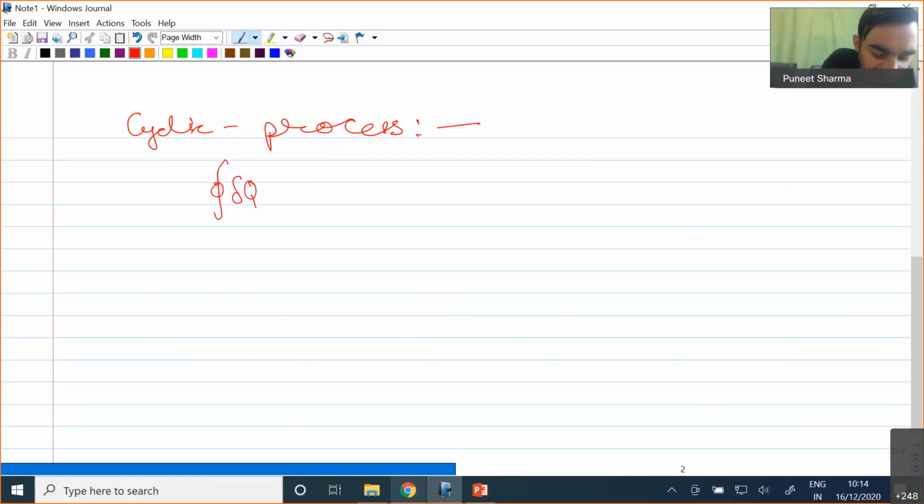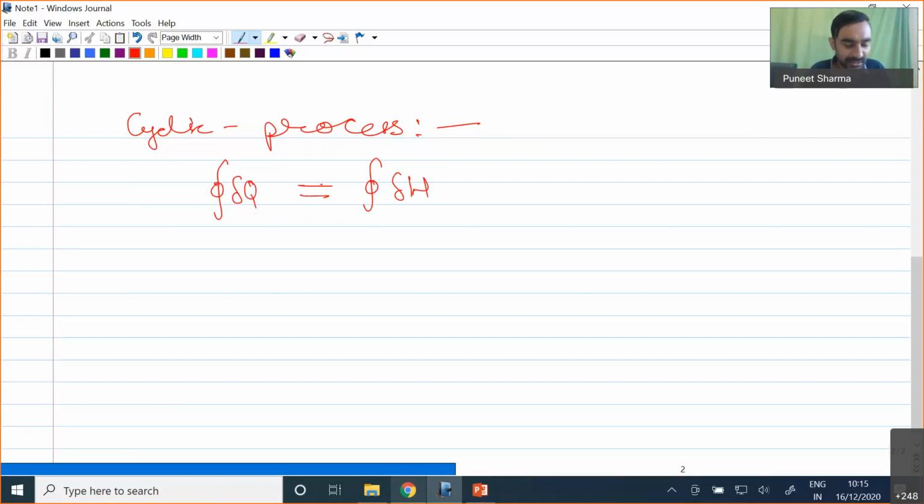Okay, so the cyclic integral of delta Q will be equal to the cyclic integral of delta W. Over here you can see I am putting this integral, and over this integration sign I am putting one additional circle. That additional circle specifies that the integral we are performing is a cyclic integral.